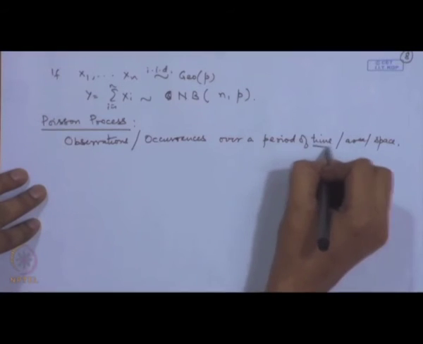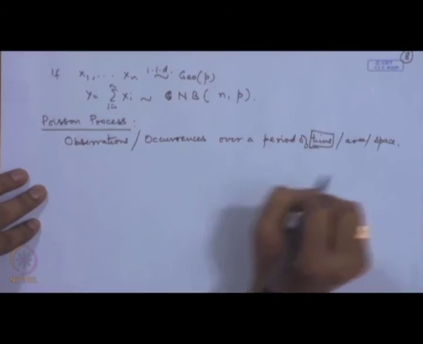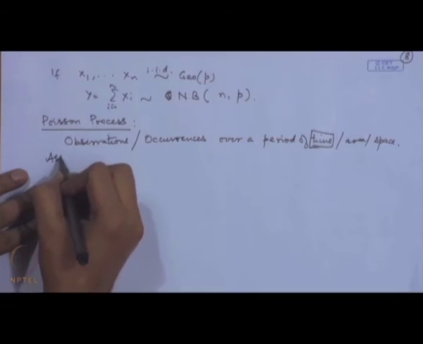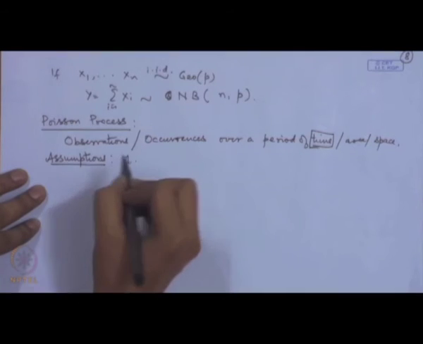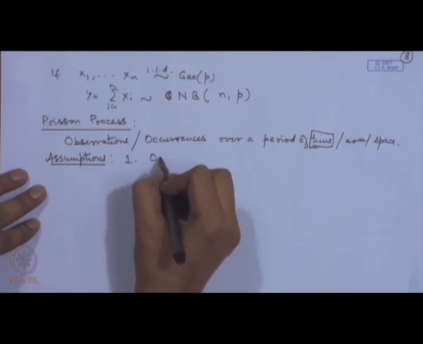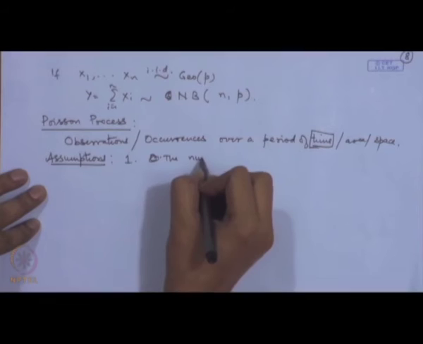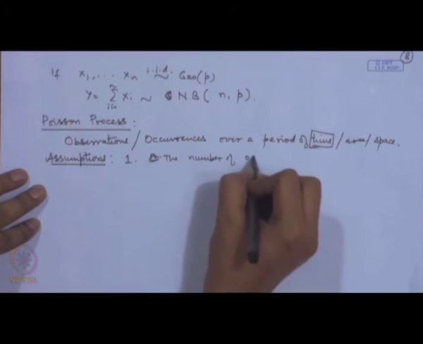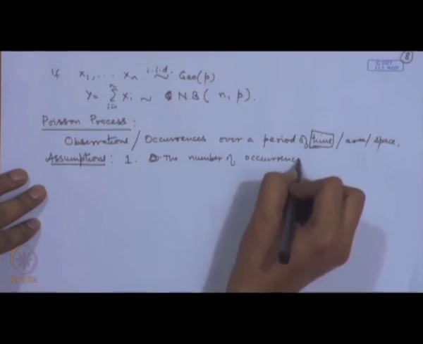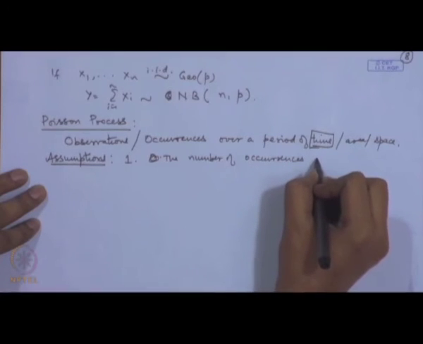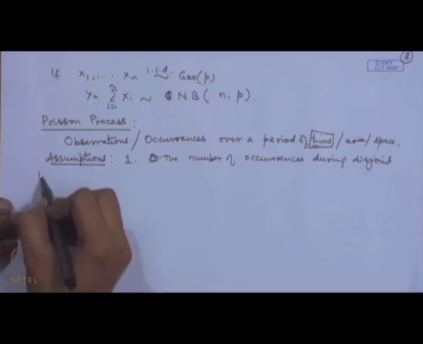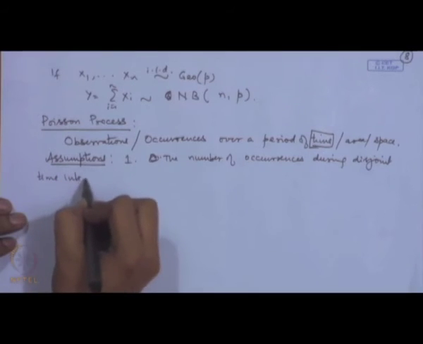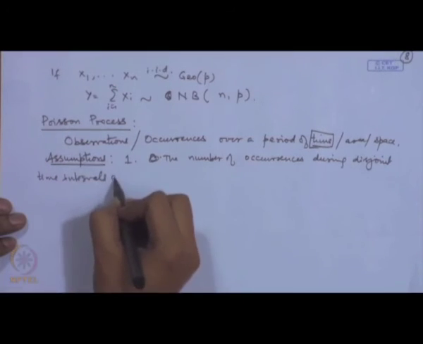For convenience we will restrict our attention to time. So, we make the following assumptions. The first assumption is that the number of occurrences during disjoint time intervals are independent.